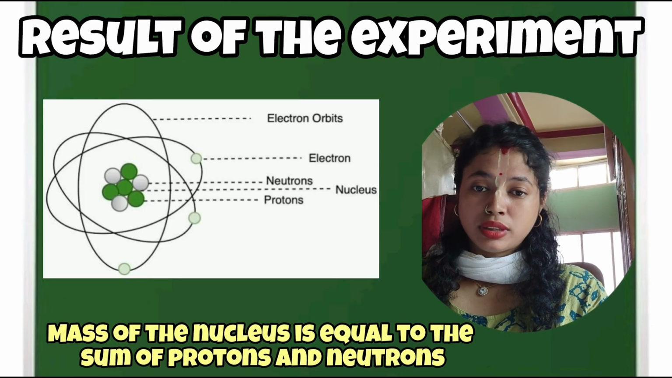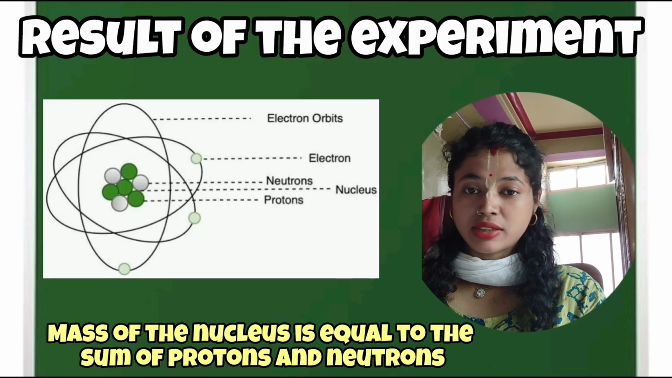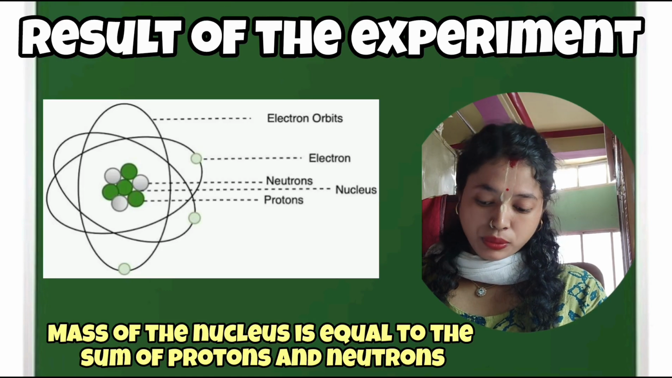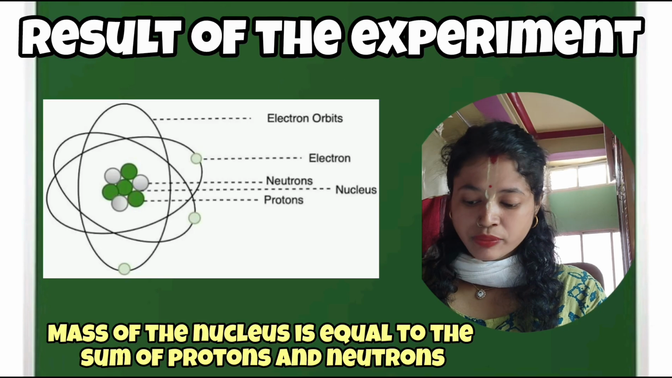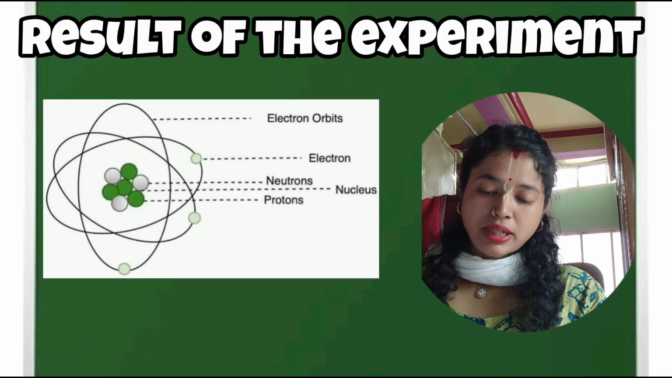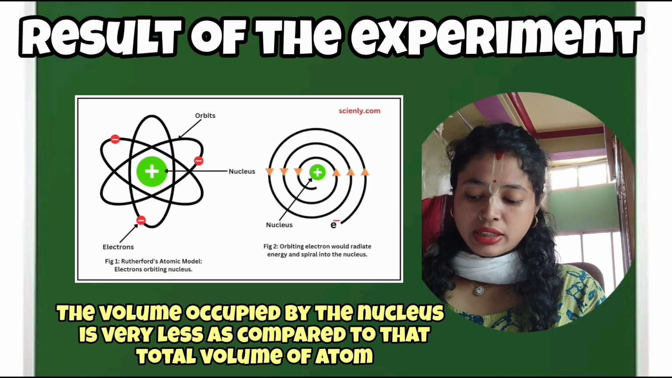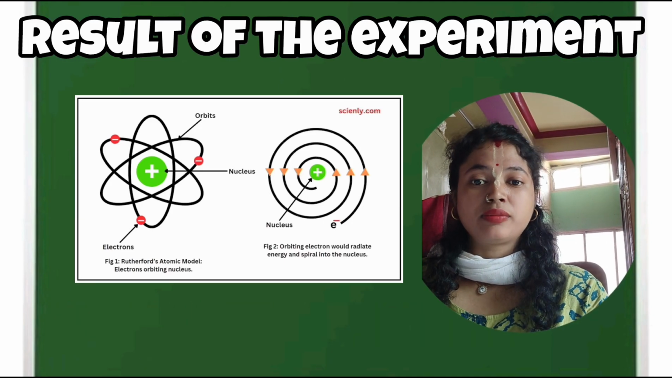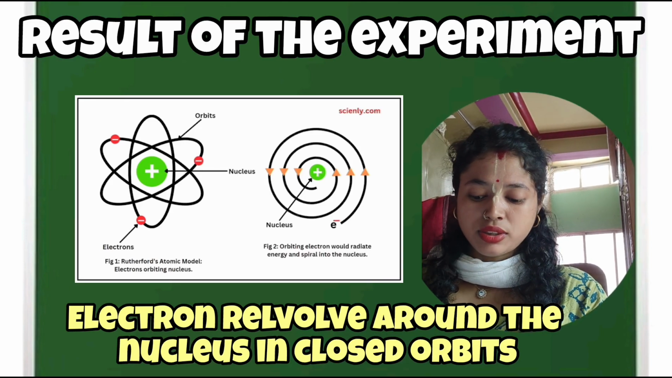So he called that the nucleus, and he said that the entire mass of the atom resides in the nucleus, which is equal to the masses of the protons and neutrons, since the mass of the electron is negligible. Now the volume occupied by the nucleus is very small as compared to the whole atom. And he also says that electrons revolve around the nucleus in a circular manner, in a closed orbit.